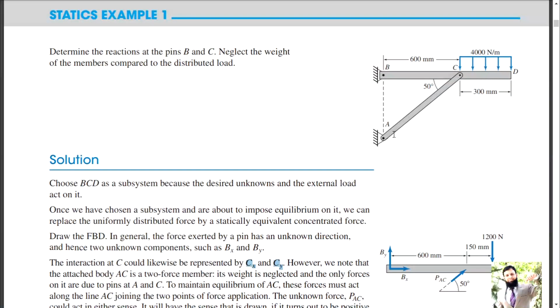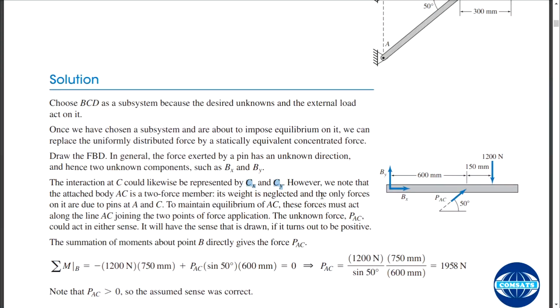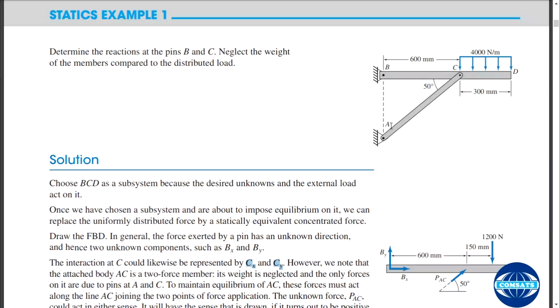This AC, two forces, and its weight is neglected, and the only forces on it are due to the pin at C and A. Here are forces and here are forces, and no other forces. And the forces here are unknown.